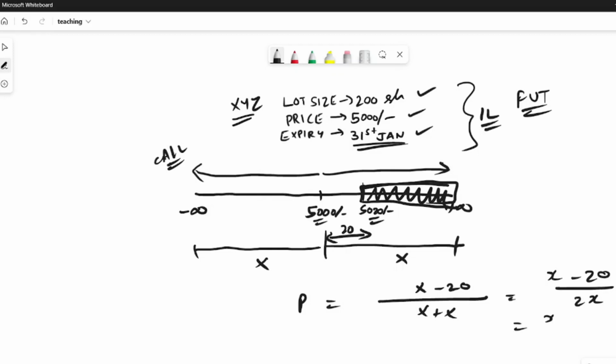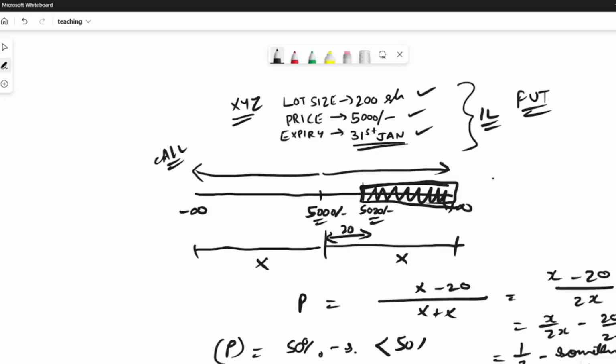So this is equal to X by 2X minus 20 by 2X, which is equal to half minus something. Probability is basically 50% minus something, that is less than 50%.